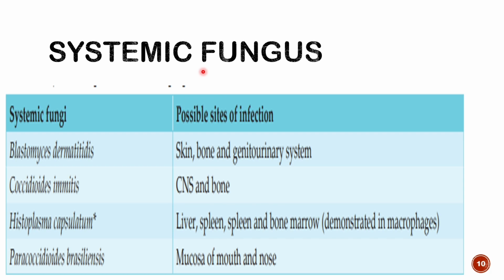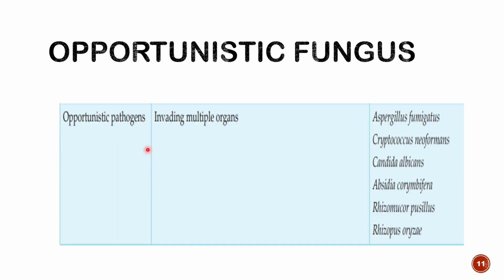The examples of systemic mycosis are Histoplasma, Coccidioides, and Blastomyces. These three are the dimorphic fungus, if you remember. Blastomycosis can infect your skin, bone, and the genitourinary tract. Coccidioidomycosis particularly leads to infection of the CNS and bone, while Histoplasma infects the liver, spleen, and bone marrow. Particularly, they infect reticuloendothelial cells and macrophages in these organs. The examples of opportunistic fungus are Aspergillus, Cryptococcus, Candida, and Rhizopus. So these are the examples of opportunistic fungus.